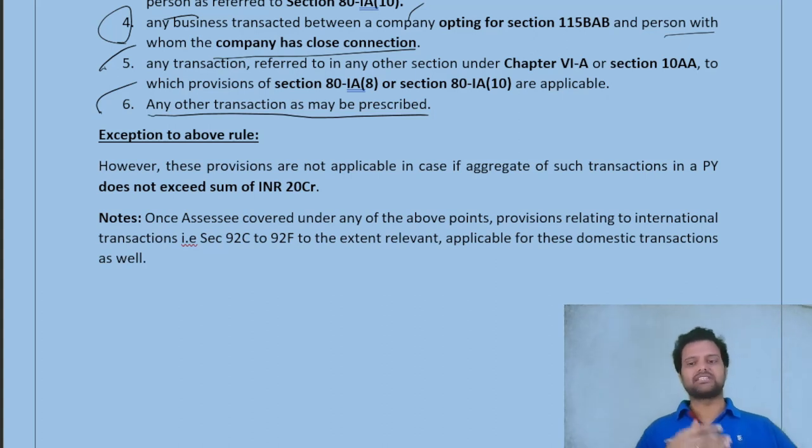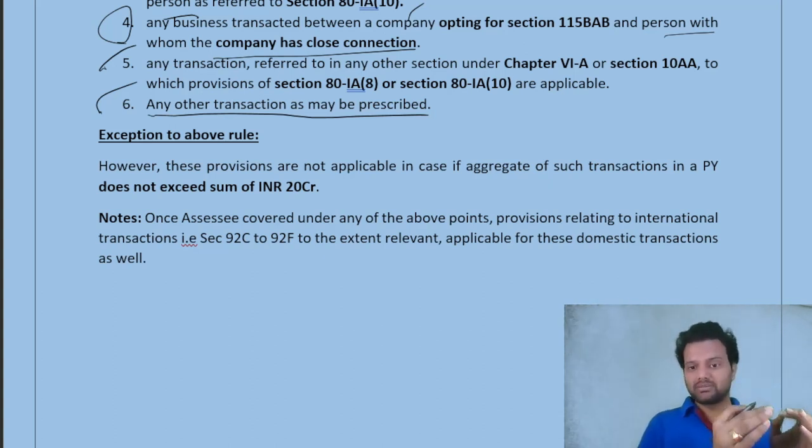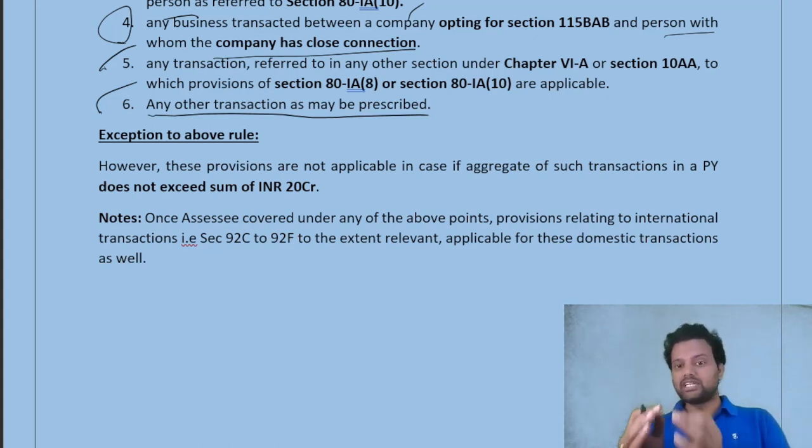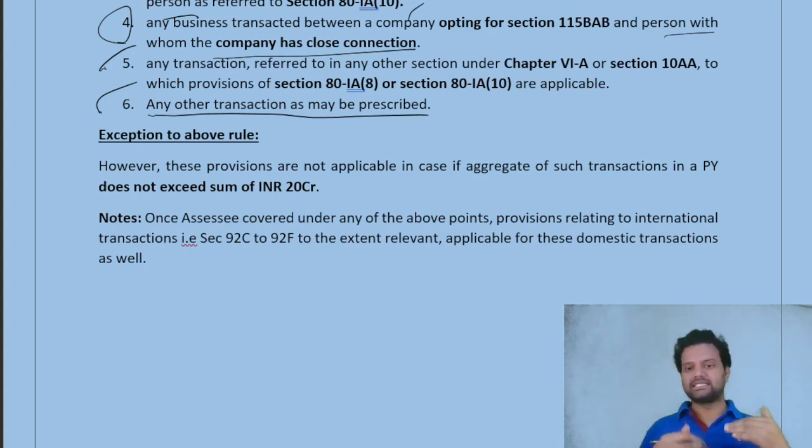So when I say domestic transaction provisions are applicable, what does it mean? That means whatever provisions, section 92C to 92F, which are applicable to international transactions, those will be applicable to domestic transactions as well, once the transaction fits any of the 5 or 6 points we have discussed. That is the impact. So we have completed the specified domestic transactions under section 92BA.